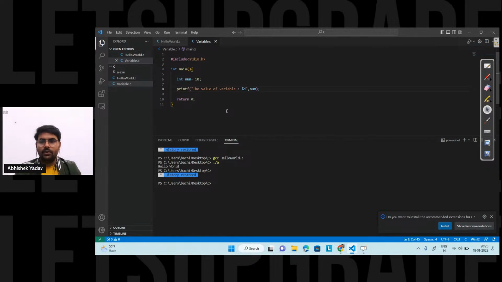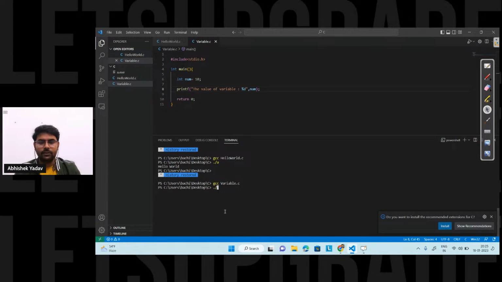So let's run the code now. In order to run the code, first we need to compile the code, right? So in order to compile the code, I have to write gcc, after that the name of the file, that is variable.c here. So the moment I compile the code, here you can see the code is successfully compiled.